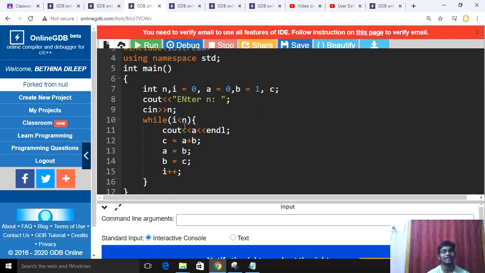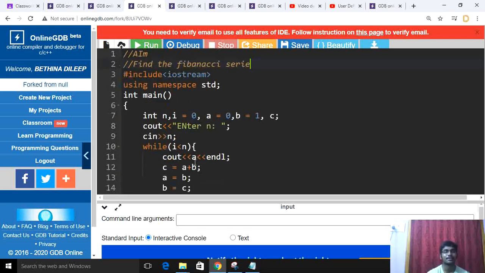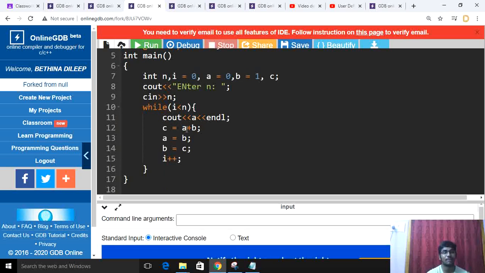Then while i less than n, inside the curly braces, I'll print a, and next line c equal to a plus b. After that a equal to b, the b value will be assigned to a, and b equal to c, the c value will be assigned to b. Then i plus plus, i will be incremented. This is the code for the Fibonacci series.